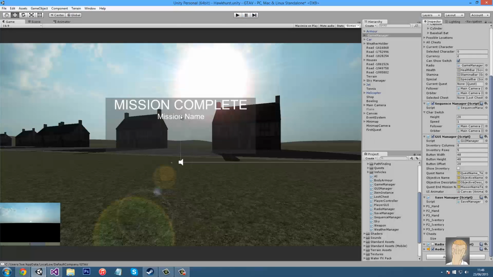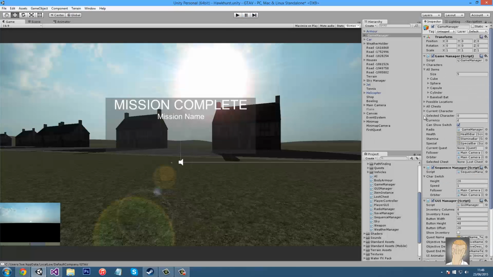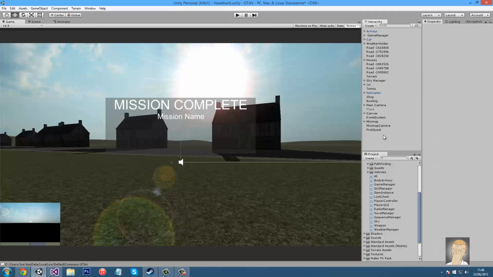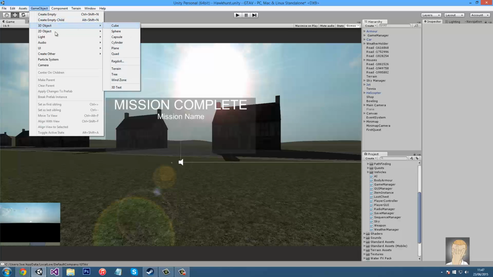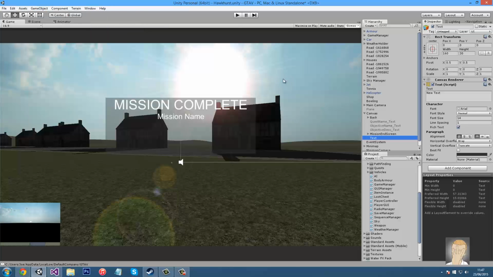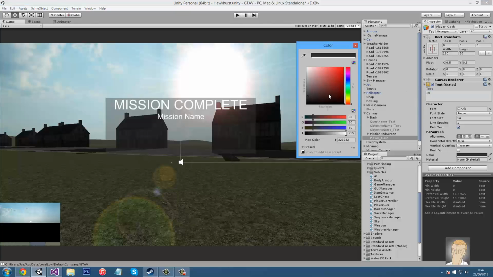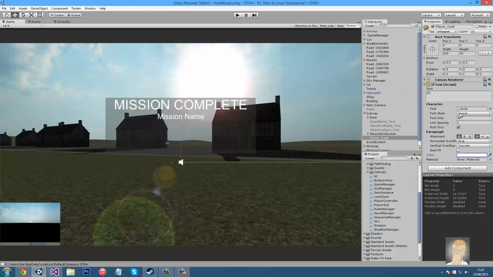So now what we're going to do is create two new UI text elements. The first text element will simply be called player_cash, and we're just going to do £0. I'll make sure it is white so you can actually see it.